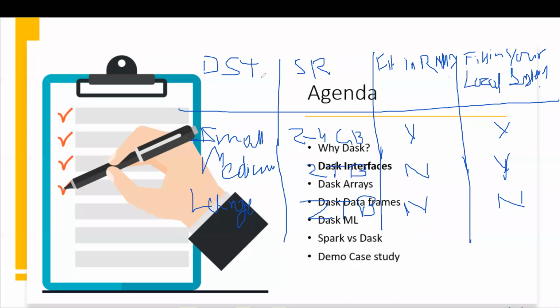Okay, I hope you guys are pretty much clear with this idea of small, medium, and large data sets, right? Obviously we can talk about big data as well, but there are other frameworks to deal with big data. Dask can also be used to handle those things, right? Okay, so let's go forward. Let me just clear this.